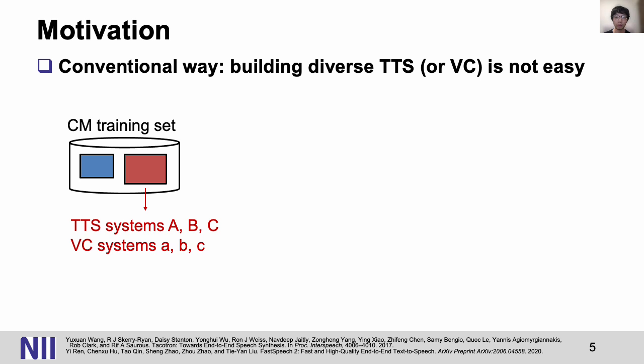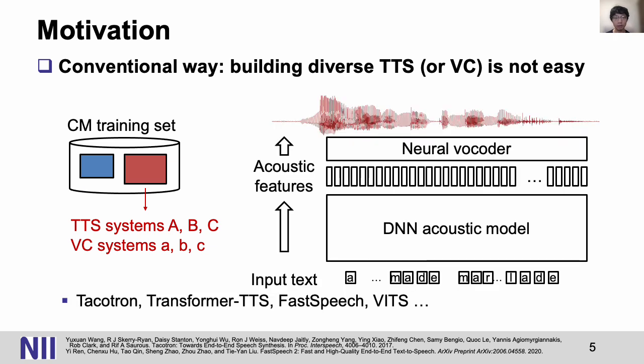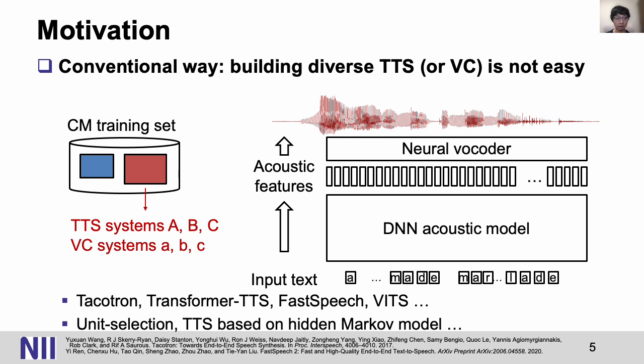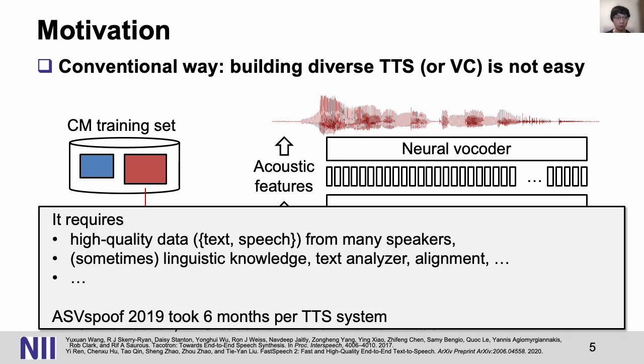One reason is that building diverse TTS and VC conversion systems is not that easy. While we have open source implementations, for example, for Tacotron, Transformer TTS, and so on, we may also need to include more diverse systems, such as those based on unit selection or hidden Markov model. Furthermore, we need high-quality data pairs of text and speech from many speakers. Sometimes we also need linguistic knowledge and text analyzer and so on. So it's not that easy to build diverse TTS and VC conversion systems. In the case of ASVspoof 2019, it took 6 months in order to build one single TTS system.